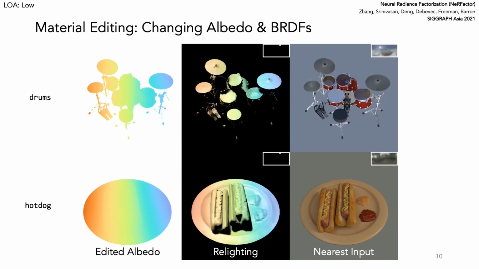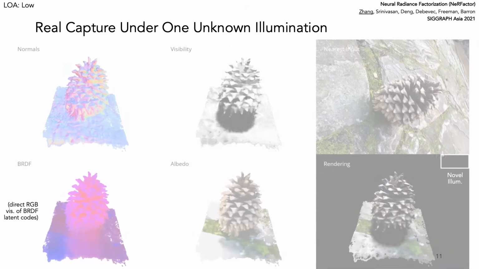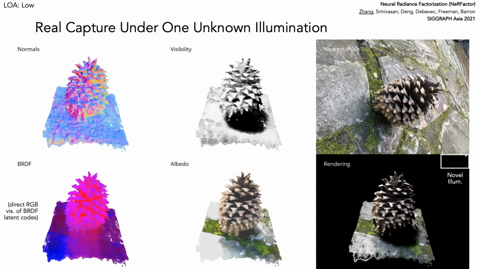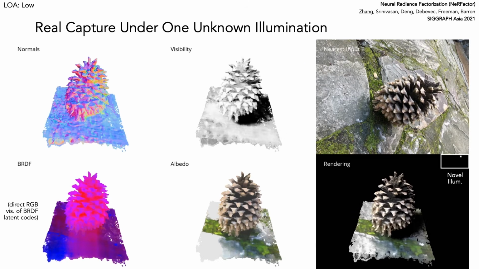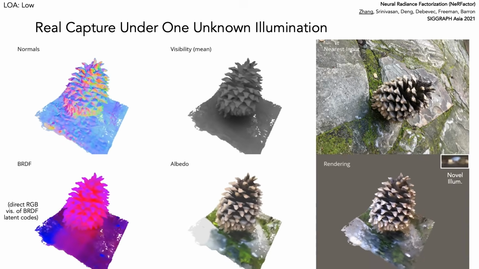Because we explicitly model albedo and BRDFs, we can edit the material and then relight the edited scene. We can apply NeRFactor to a mobile phone capture, since NeRFactor handles a single unknown lighting condition by relying on priors.